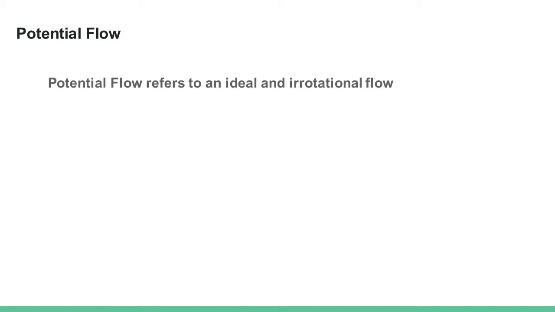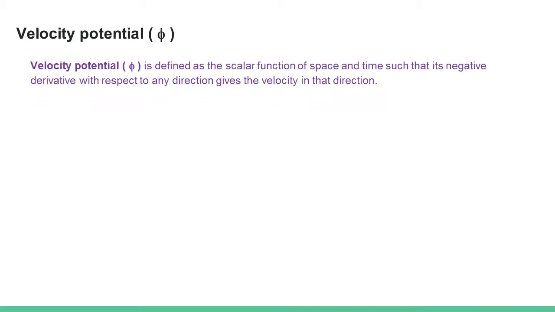In understanding the concept of potential flow, we come across two concepts. One is velocity potential and the other one is stream function. Velocity potential is defined by phi, Greek letter phi, and stream function by psi. Velocity potential is defined as the scalar function of space and time such that its negative derivative with respect to any particular direction gives the velocity in that direction.